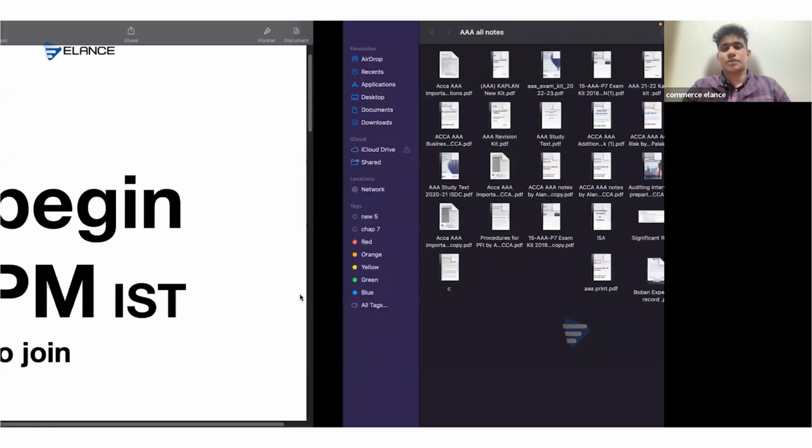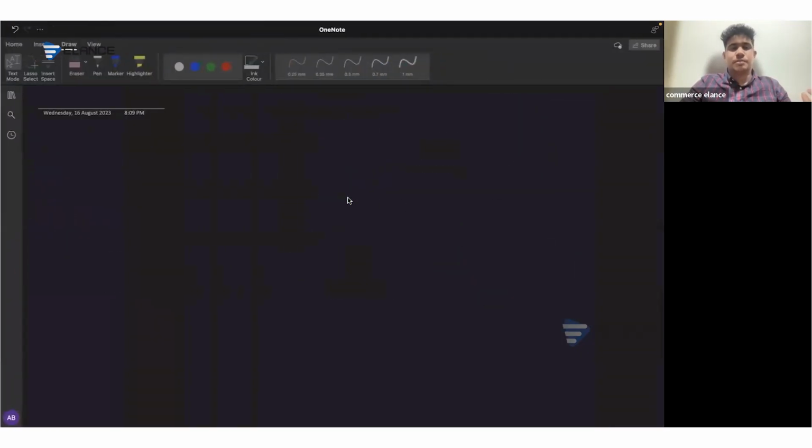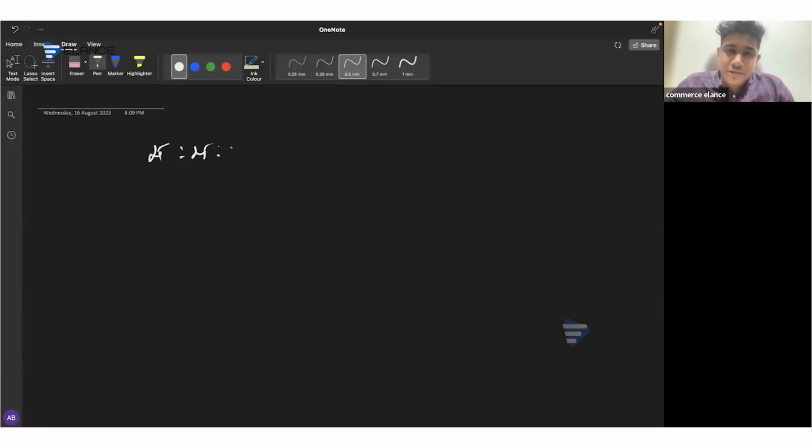So, we know that when it comes to the paper AAA, there are some important areas which we need to focus on. Especially, there are some important areas from the 25 marks questions, as well as one important question from the 50 marks area. Out of these three areas, we'll be focusing on the 50 marks area today.